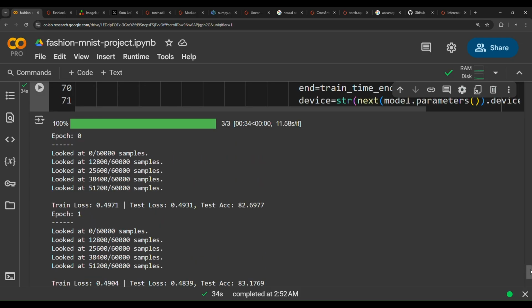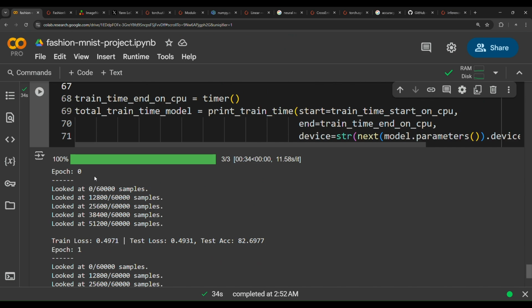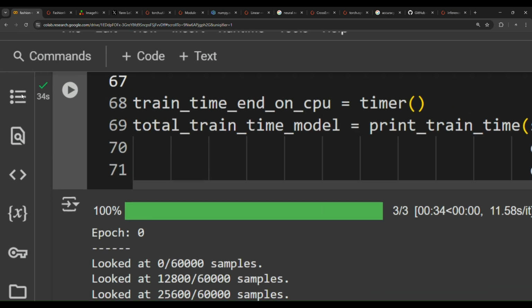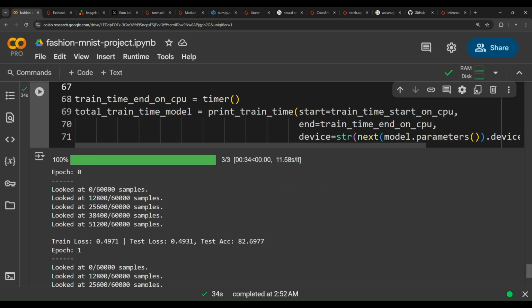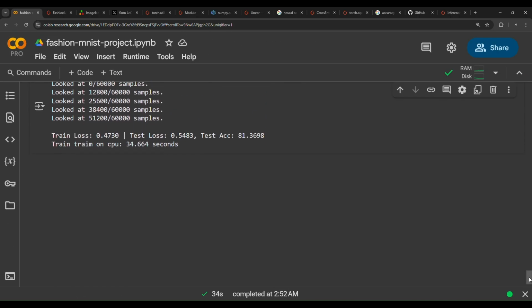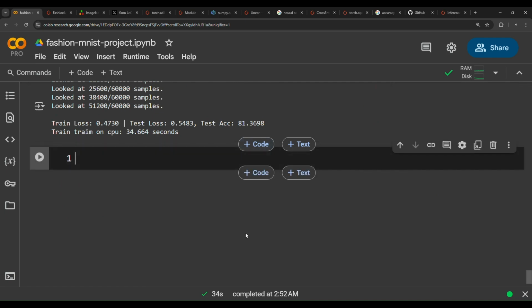Now we have trained the model successfully. As you can see in here, the progress bar is now 100%. The model took 34 seconds to train. What about now we create some predictions, that we can create a function to predict with the model. So in order to create a function to predict using the model, we need to create a function called make predictions, def, and then we call it make predictions.